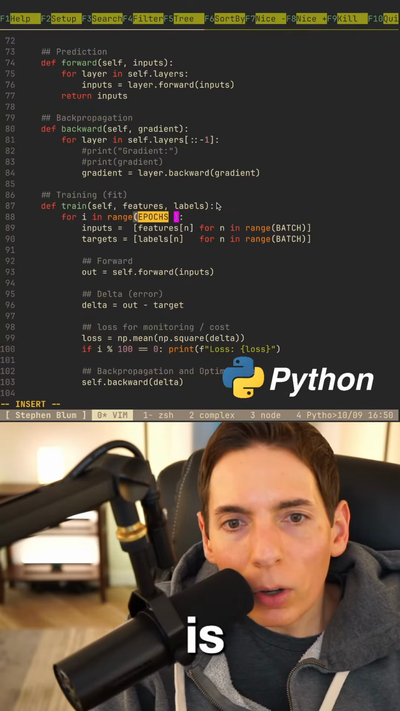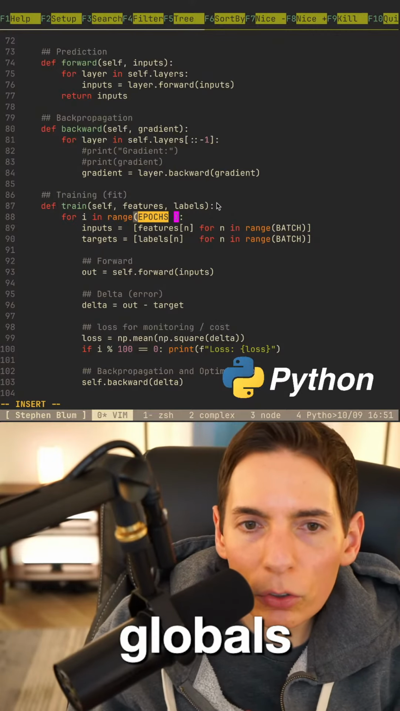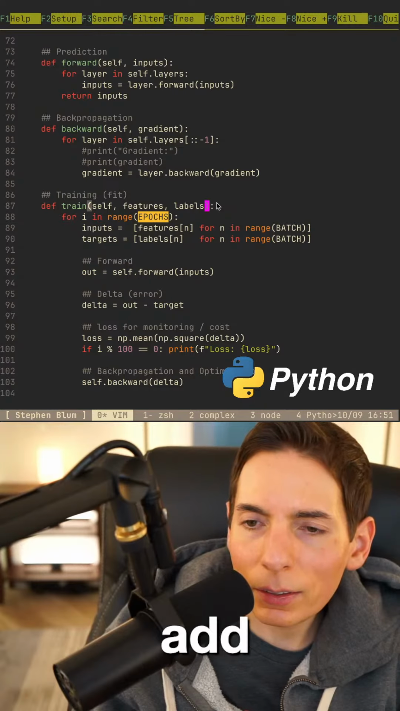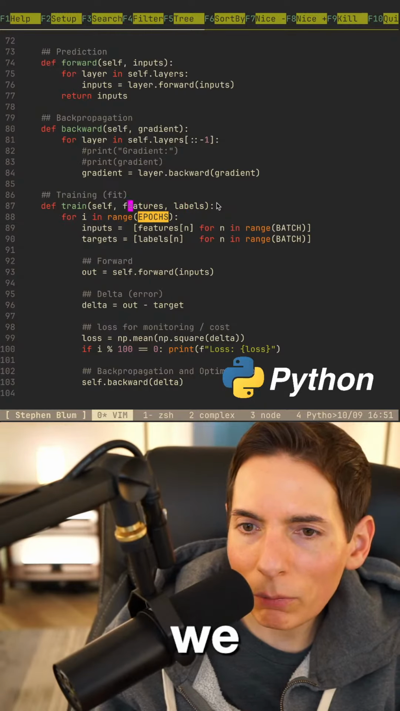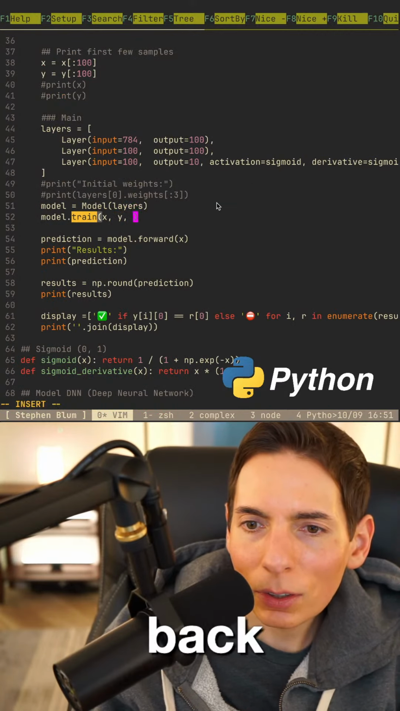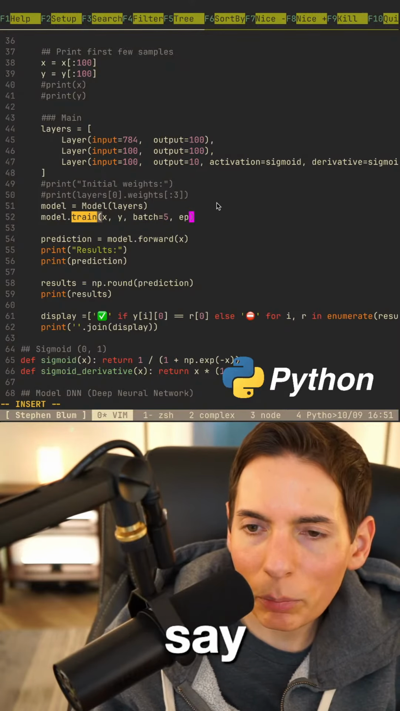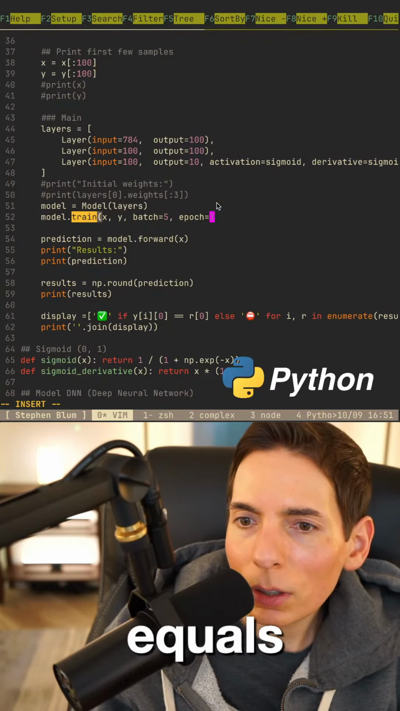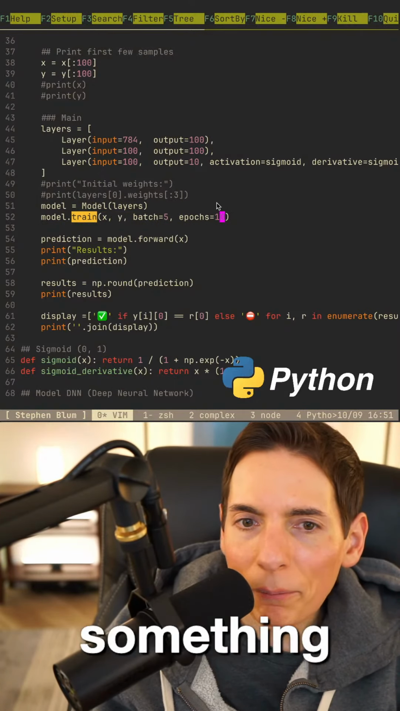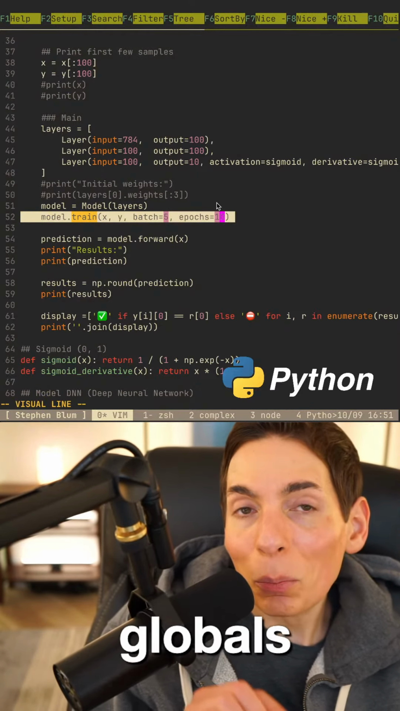Can you show an example of return values instead of globals? Return. So instead of globals, what we'd want to do is put the information on our .train function. We would want to pass in batch size, batch equals 5, and then epochs equals, let's do 10, right? We'd have to do something like that. That's what it would look like instead of globals, and that's a much better approach.